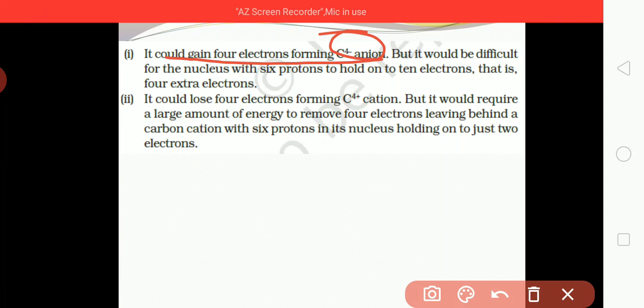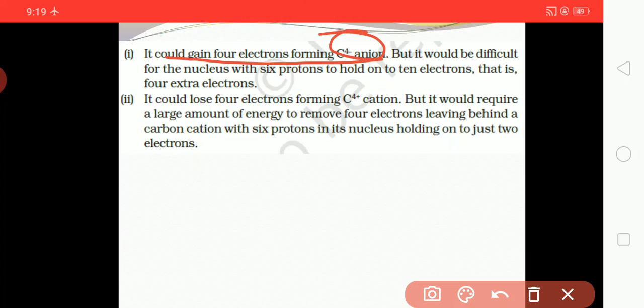So it could lose 4 electrons instead. Rather than accepting 4 electrons, carbon could lose 4 electrons, but it would require a large amount of energy, because the outermost shell has 4 electrons.